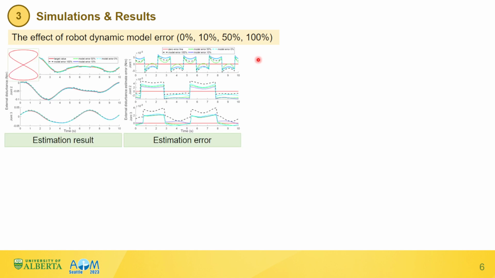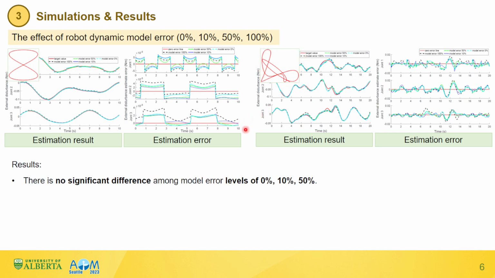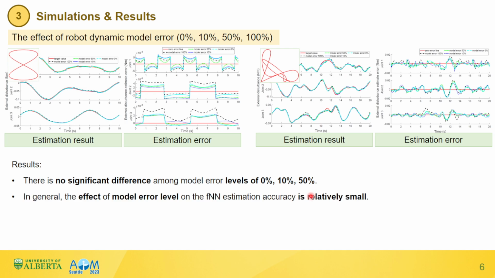The first one is a simple figure-eight trajectory tracking task, and the second one is a complex harmonic trajectory tracking task. The results show that there is no significant difference among model error levels 0%, 10%, and 50%. In general, the effect of model error level on the feed-forward neural network estimation accuracy is relatively small.